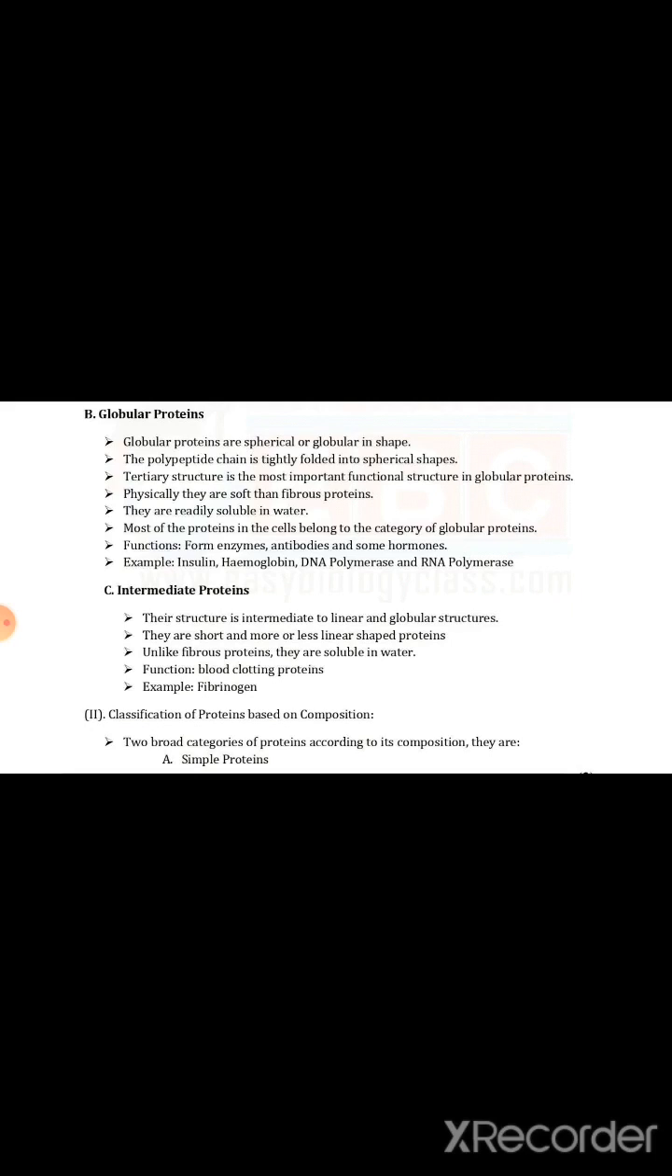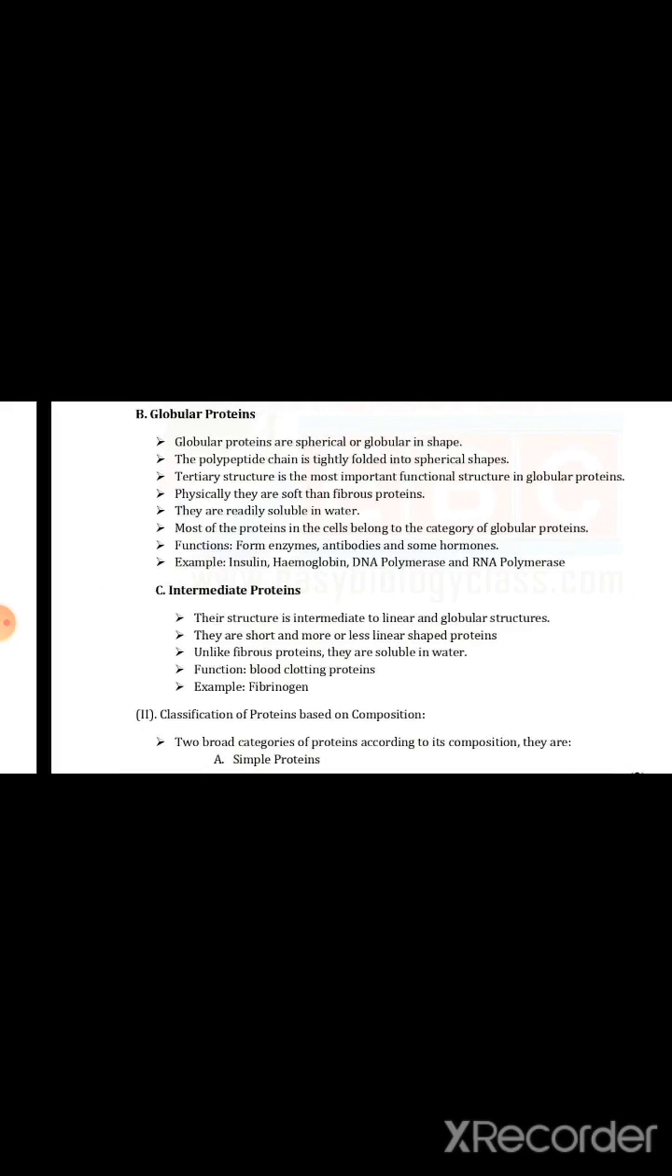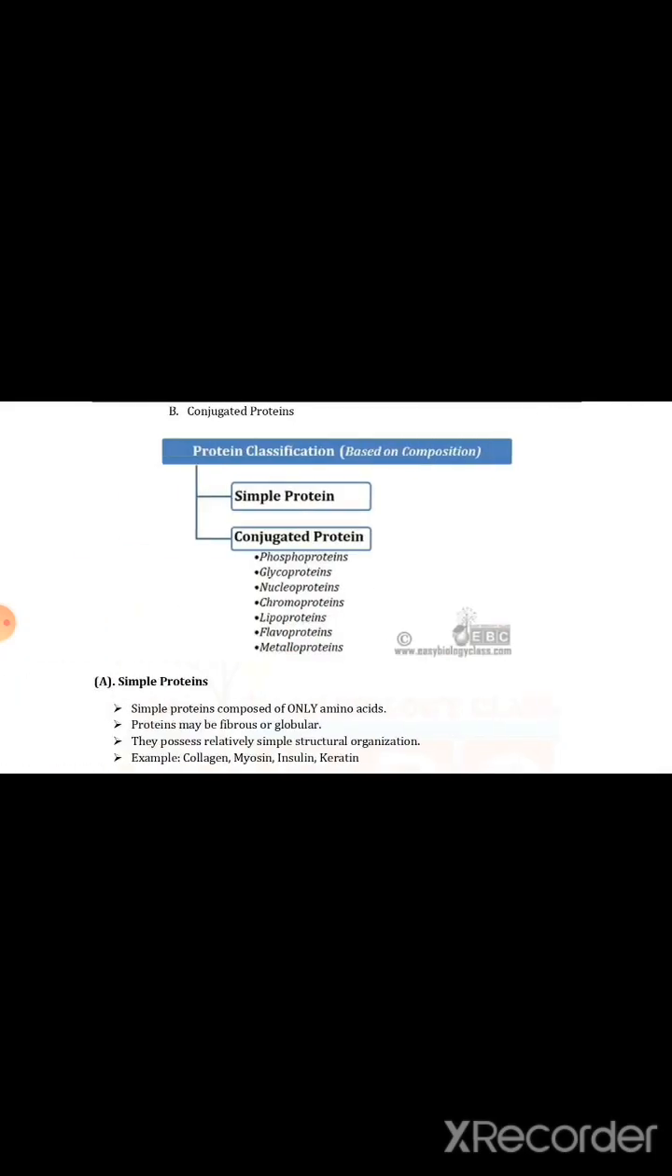Then the next criteria of protein classification is composition. On the basis of composition, proteins are classified as simple protein and conjugated protein. Simple protein is composed of only amino acids, whereas a conjugated protein is a simple protein with amino acids plus one functional group.